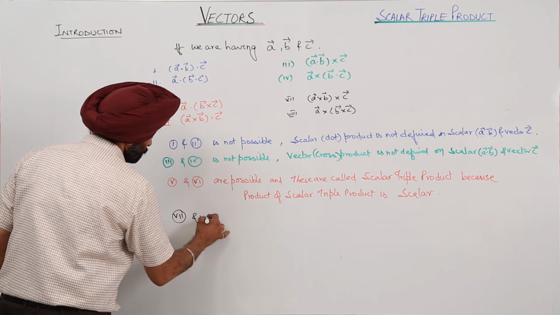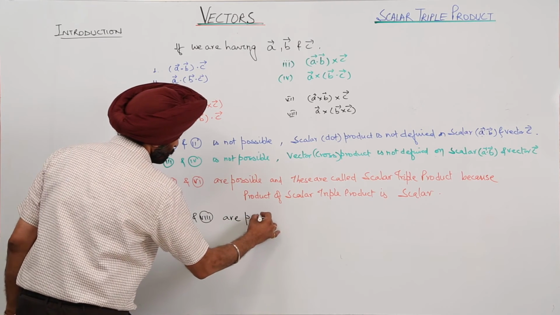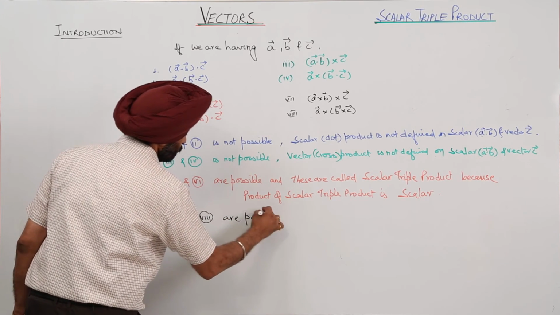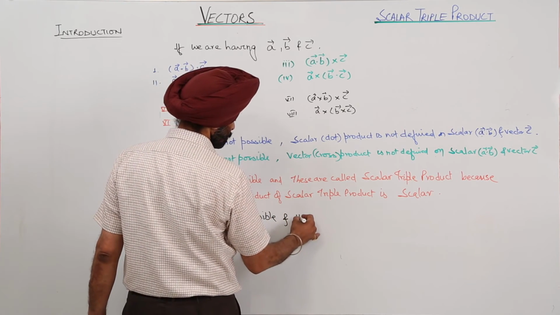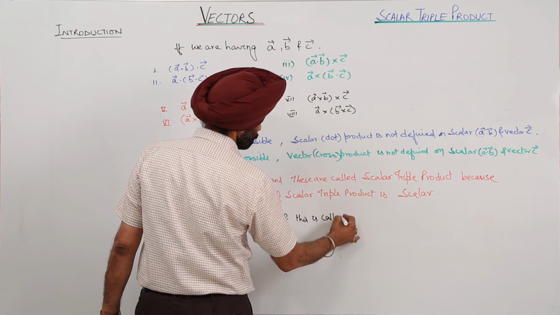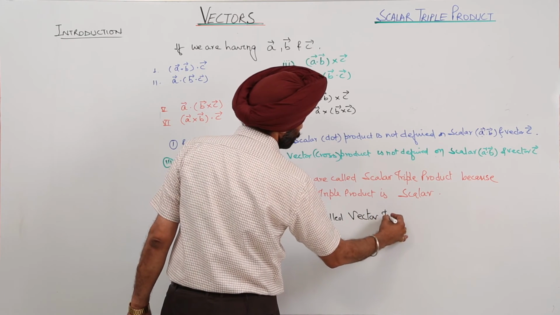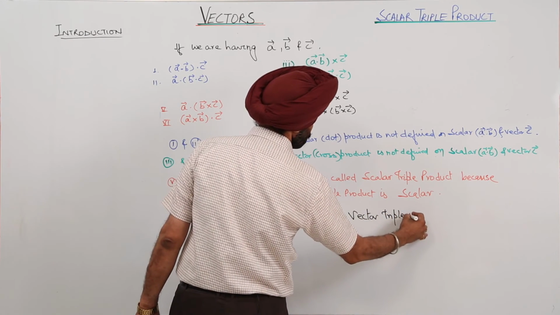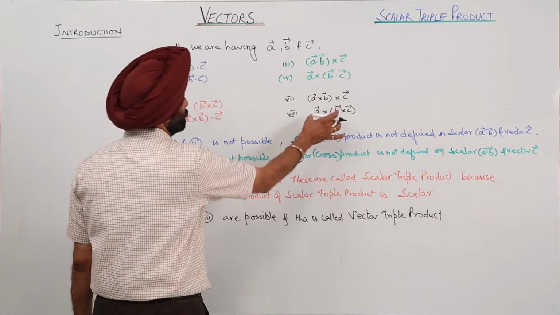Seventh and eighth are possible, and this is called vector triple product, because you can see it is only cross products.